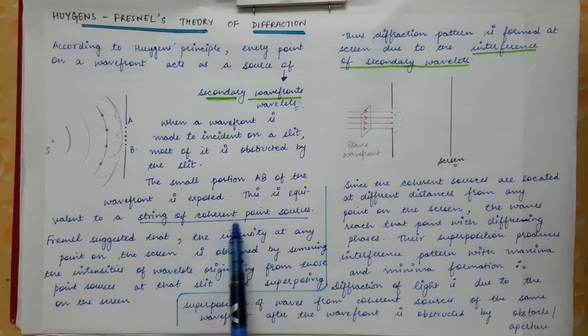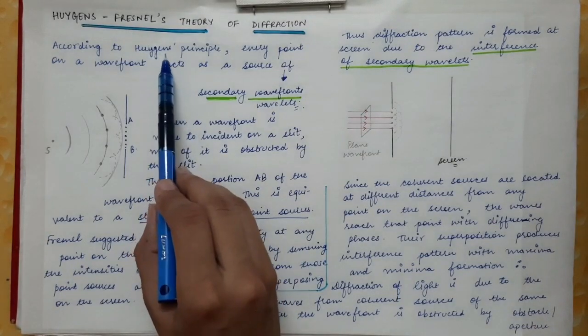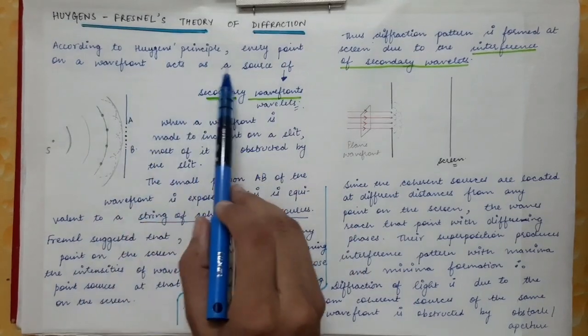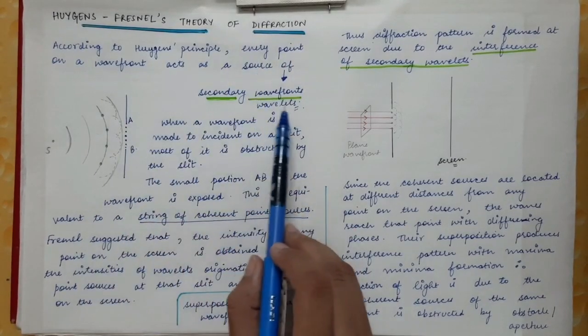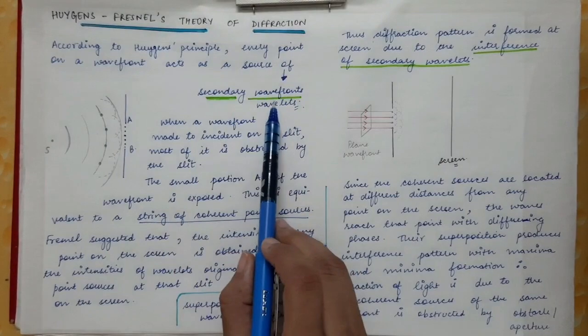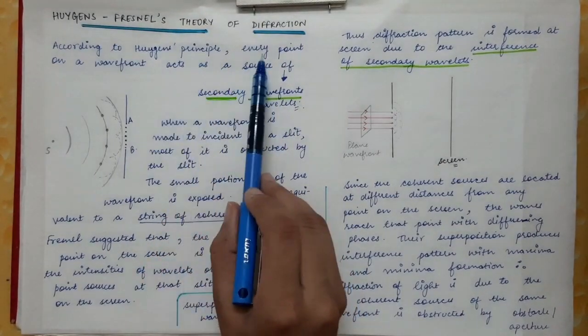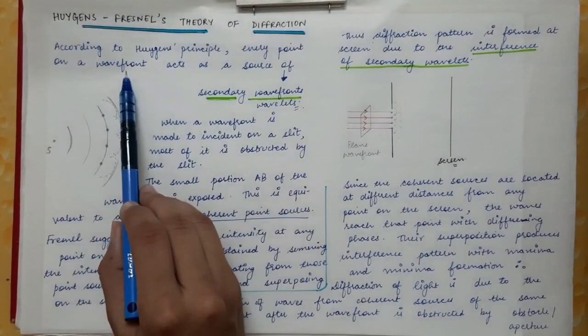This concept comes from Huygens principle, that every point on the wavefront acts as a source of secondary wavelets. So light is emitted, spherical wavefronts are emitted from every point on the wavefront.